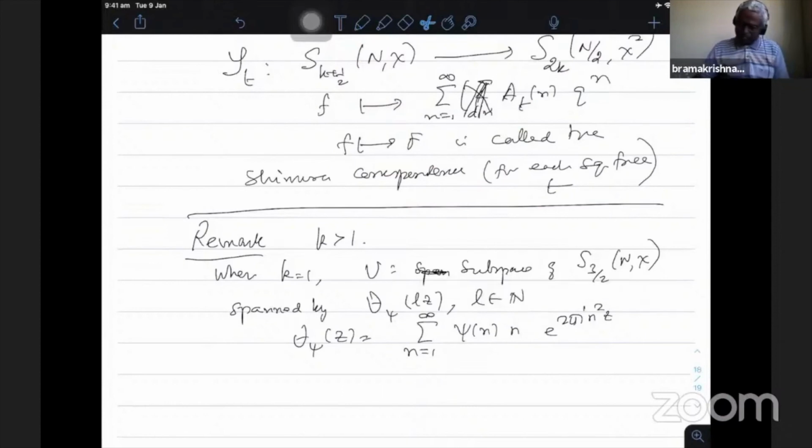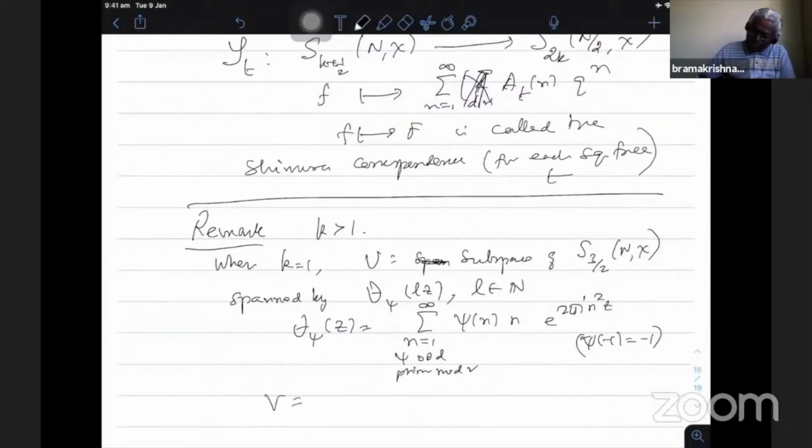So psi is an odd character. So when I have psi(-1) equal to -1, therefore the weight is 1 plus 1/2, which is 3/2. So this is the one, where nu equal to 1, psi odd and primitive modulo a conductor R. Okay. So now take V to be the orthogonal complement of U in S_{3/2}(N, chi).